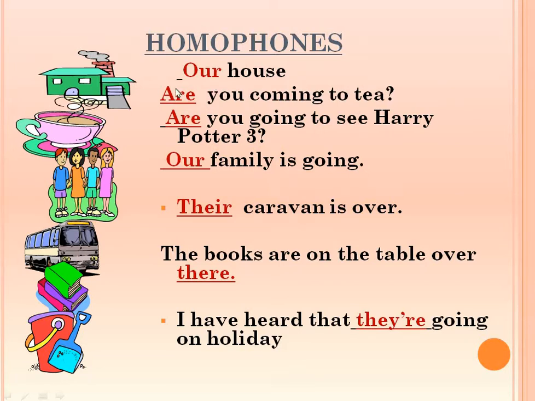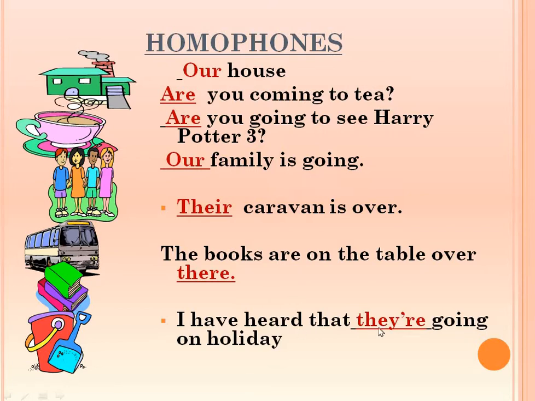Our house. Are you coming to tea? Are you going to see Harry Potter? It's a verb. Or pronoun, our house. Their, pronoun: their caravan is over. Their means the people who were in this bus. Their journey is finished now. So this is replacing those people, a pronoun. While there is the symbol of a place. The books are on the table over there, a place.